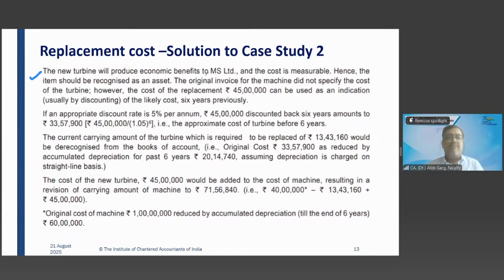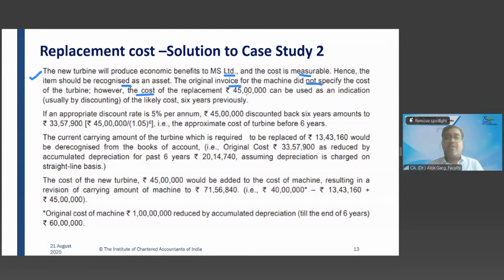I think that's what the standard ICAI study material has also done. The new turbine will produce economic benefit to the company and the cost is measurable. This is the recognition criteria for subsequent cost. Hence, the item should be recognized as an asset. The original invoice for the machine did not specify the cost of the turbine.